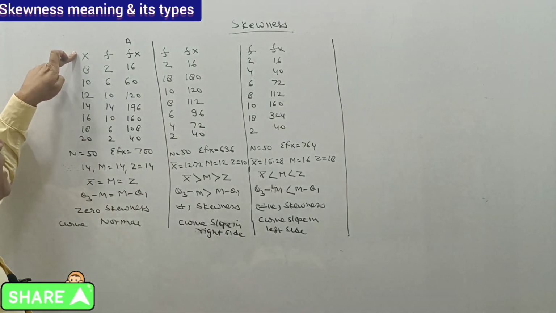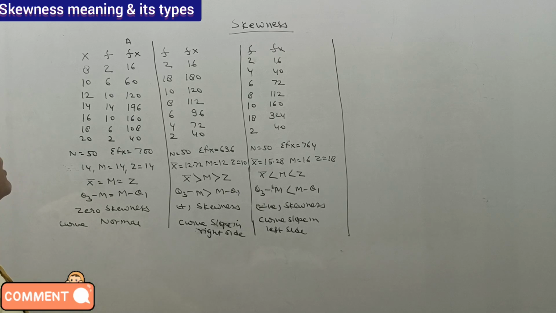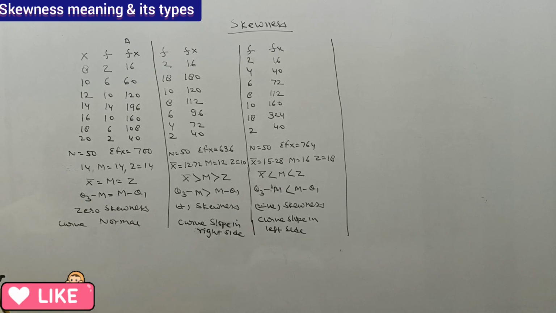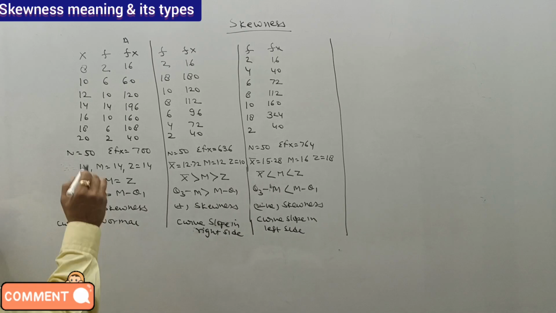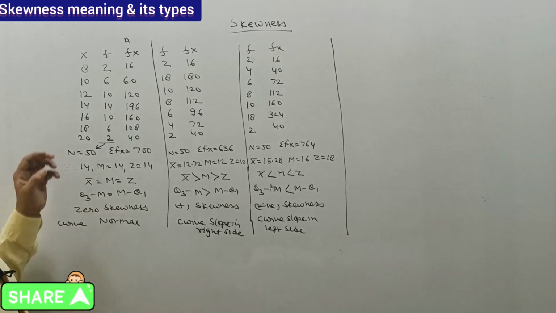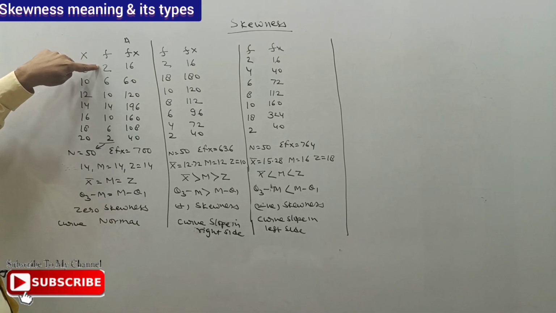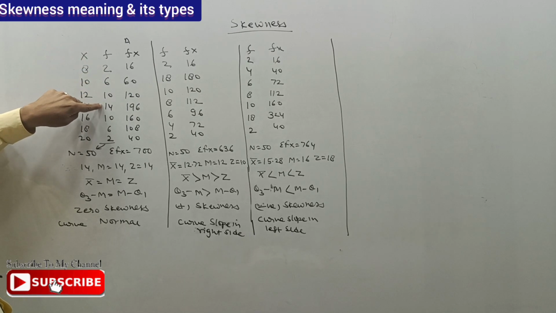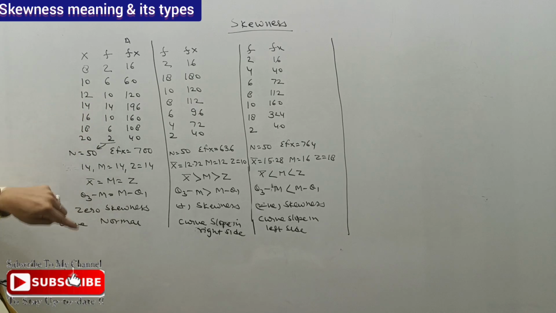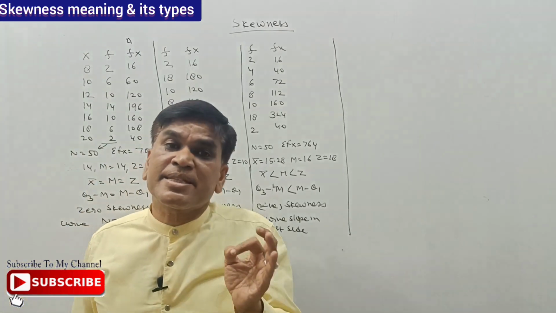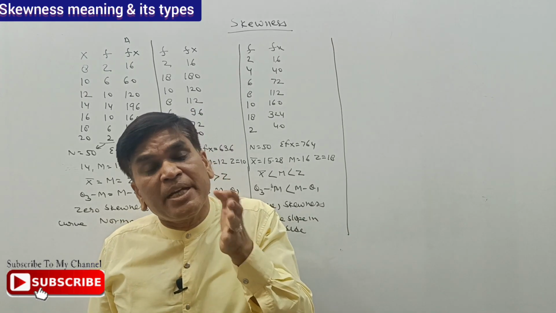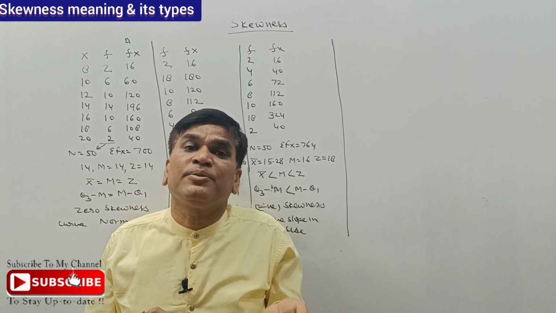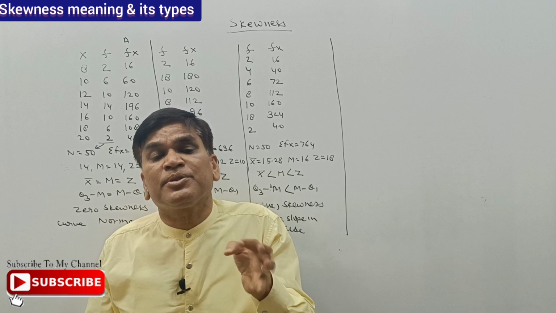This is the class, and these are the x values given: 8, 10, 12, 14, 16, 18 and 20. The total number of items is 50, the sum of the frequencies. Here you can see the frequencies changing at regular intervals: 2 to 6, 6 to 10, 10 to 14, then decreasing 14 to 10, 10 to 6, 6 to 2. It means the change in the series is equal.